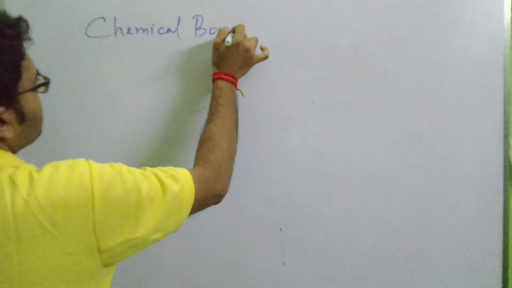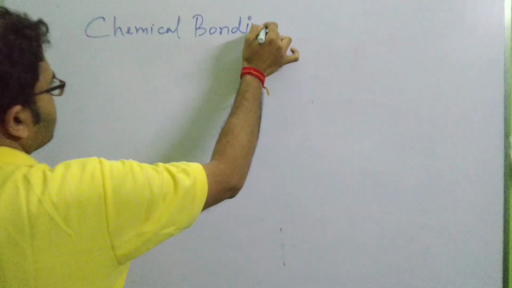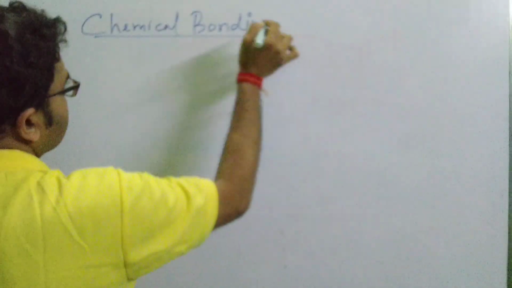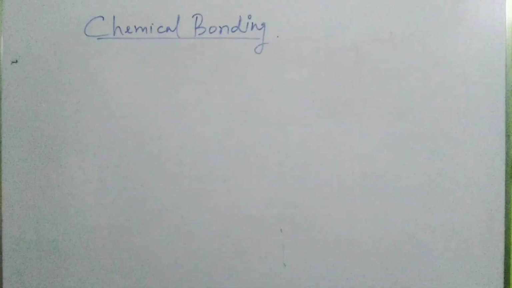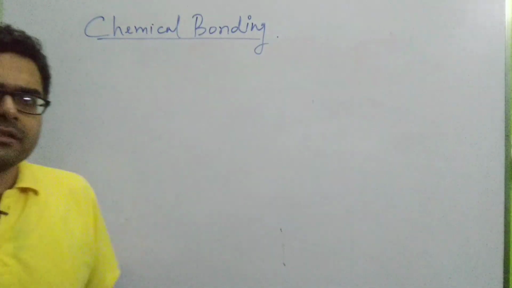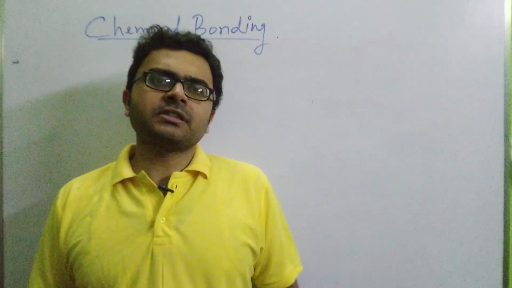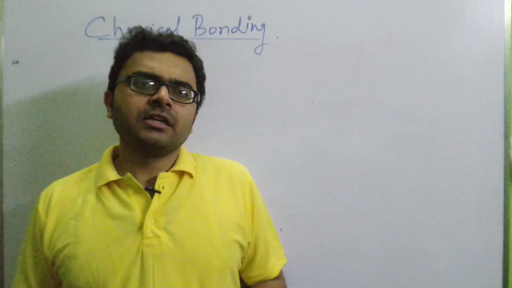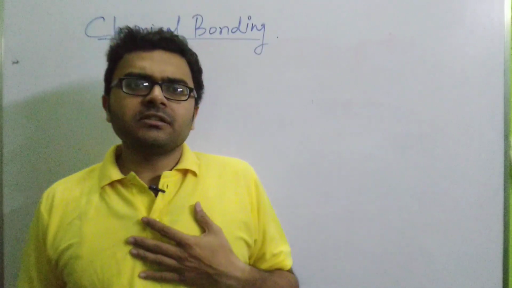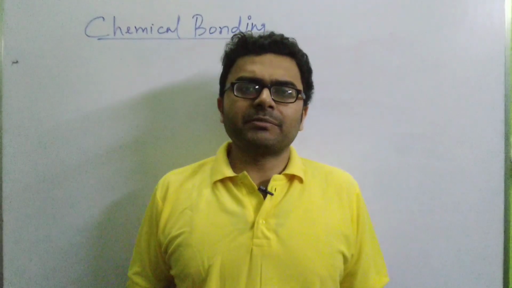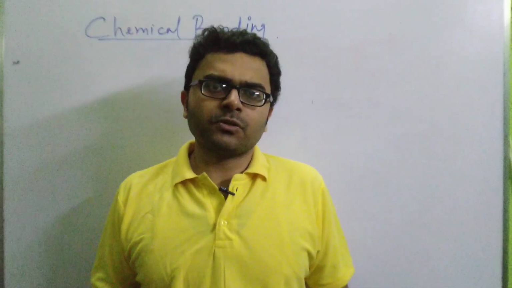Okay, so first of all, what is chemical bonding? Now see, while we have been discussing valency, we have said that atoms of elements other than noble gases are reactive in nature and do not have stability. They are not stable on their own.